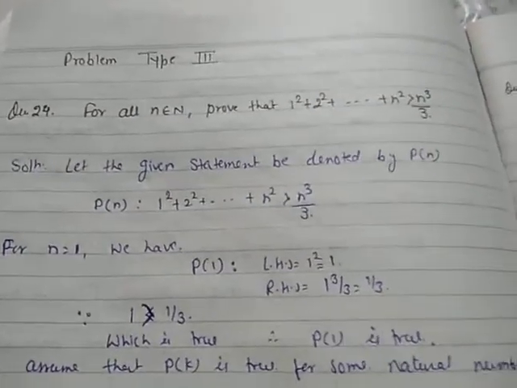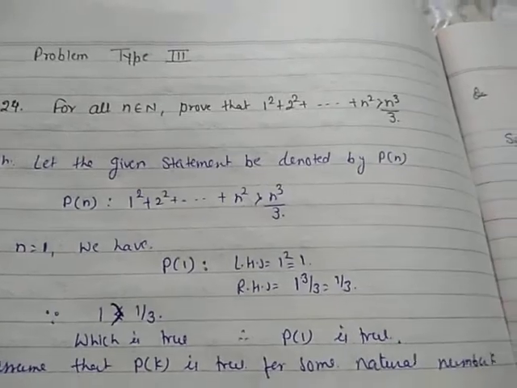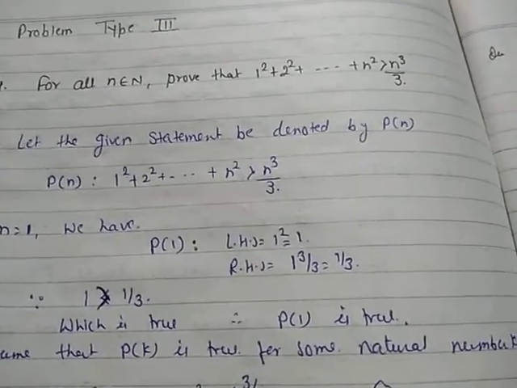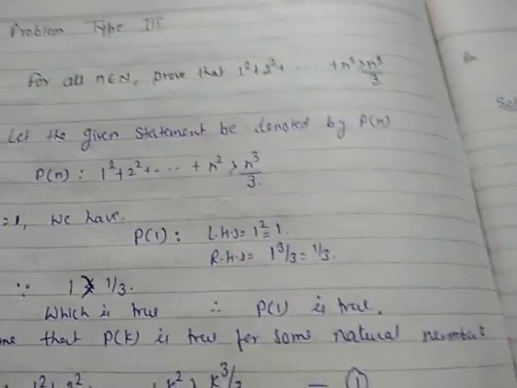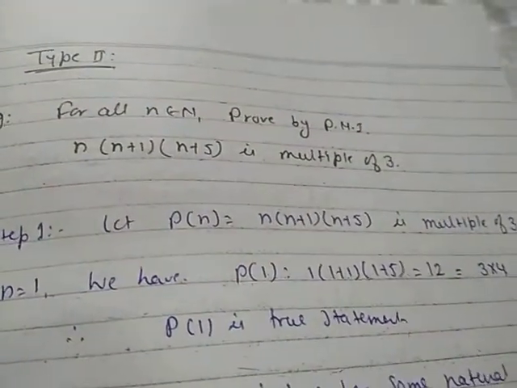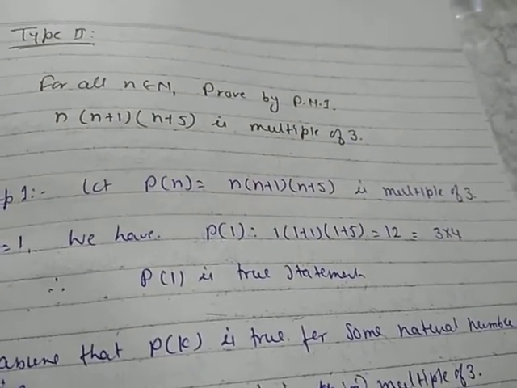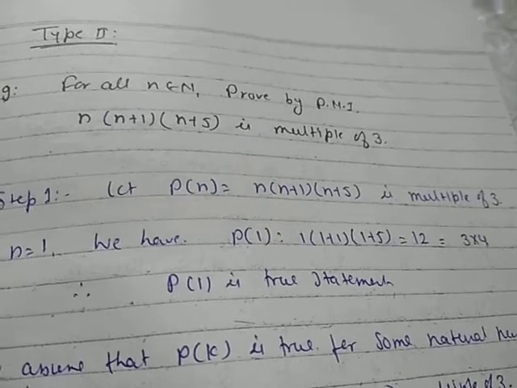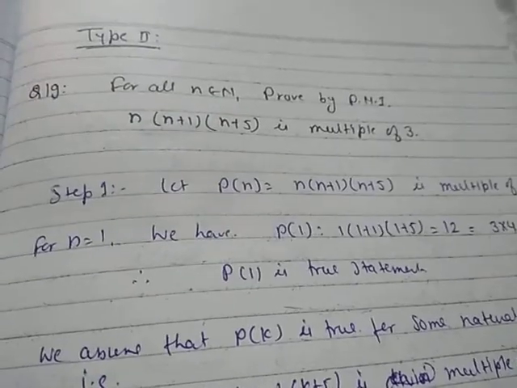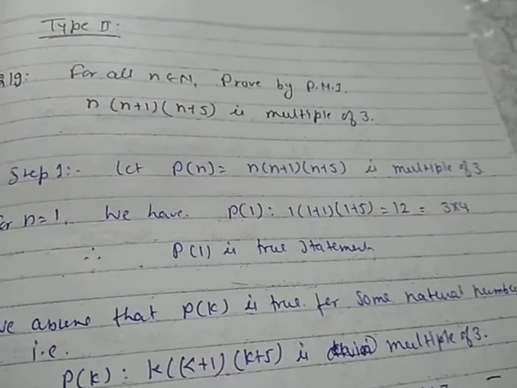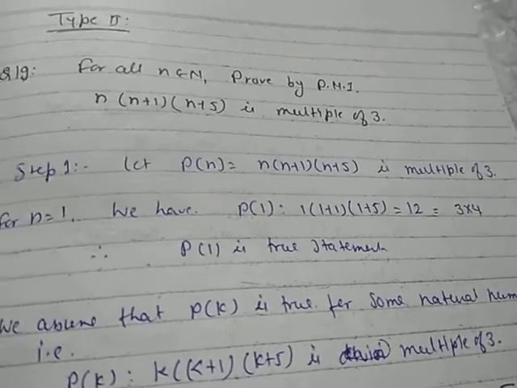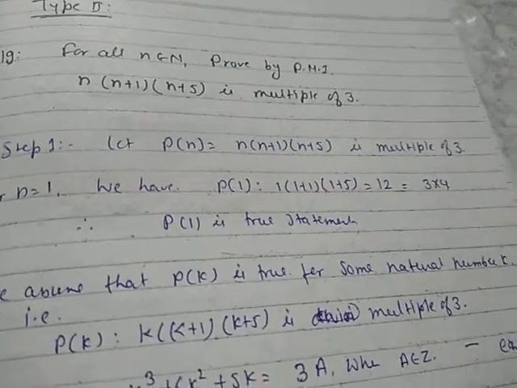Now, children, today we will discuss the PMI topic of the statement, which is a kind of inequalities. Earlier, we discussed type 2, which is in the form of: for all n belongs to N, prove by PMI that n(n+1)(n+5) is a multiple of 3. These many questions are in Exercise 4.1, question number 19 to 23.